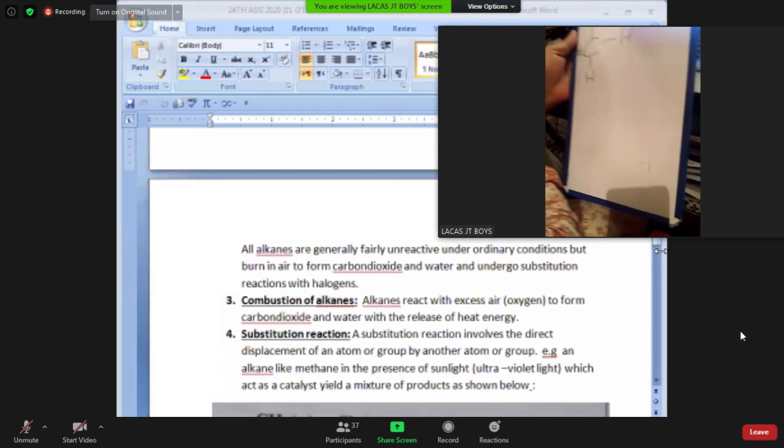Now, if in methane I replace hydrogen atoms, that is a group of atoms, by another atom or group of atoms, and the condition is sunlight, the ultraviolet part of the sunlight, which acts as a catalyst, a mixture of products is formed as shown below.